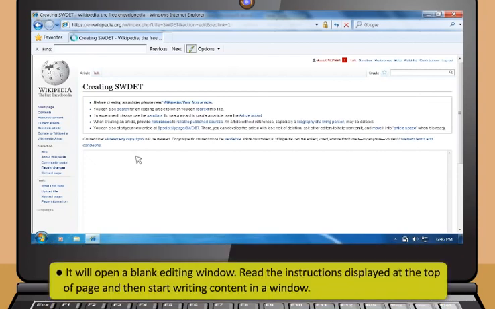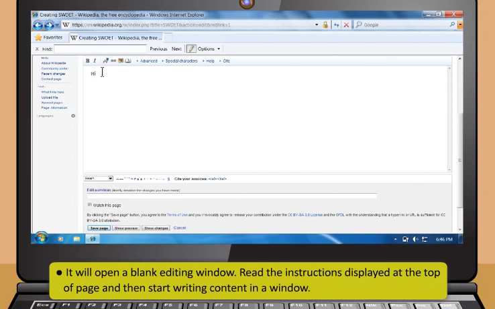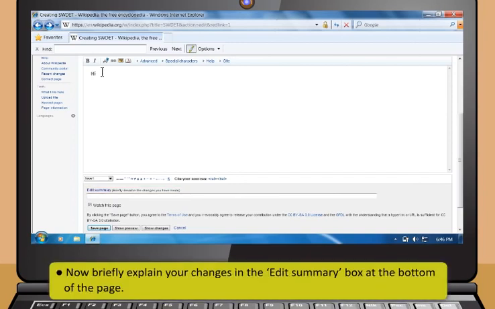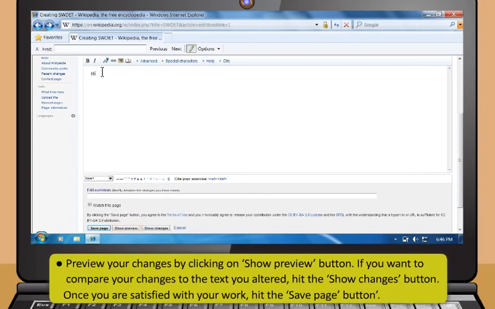It will open a blank editing window. Read the instructions displayed at the top of page and then start writing content in a window. Now, briefly explain your changes in the Edit Summary box at the bottom of the page. Preview your changes by clicking on Show Preview button. If you want to compare your changes to the text you altered, hit the Show Changes button. Once you are satisfied with your work, hit the Save Page button.